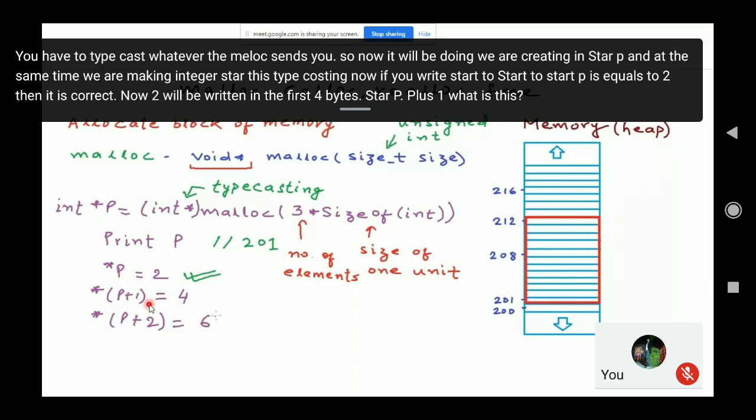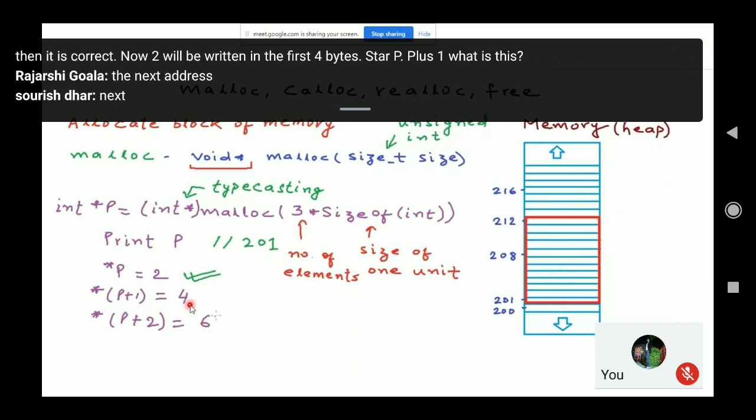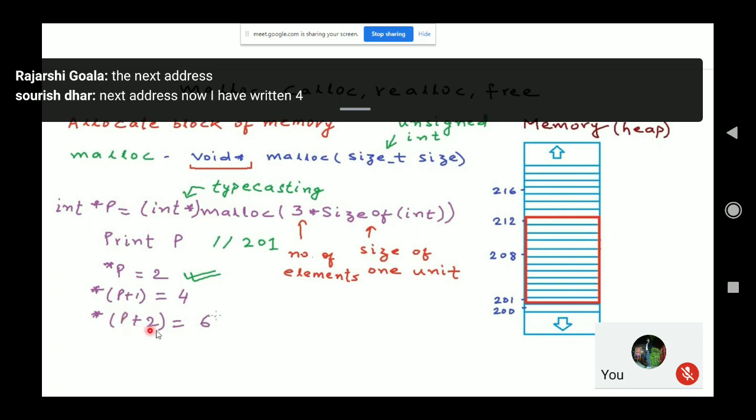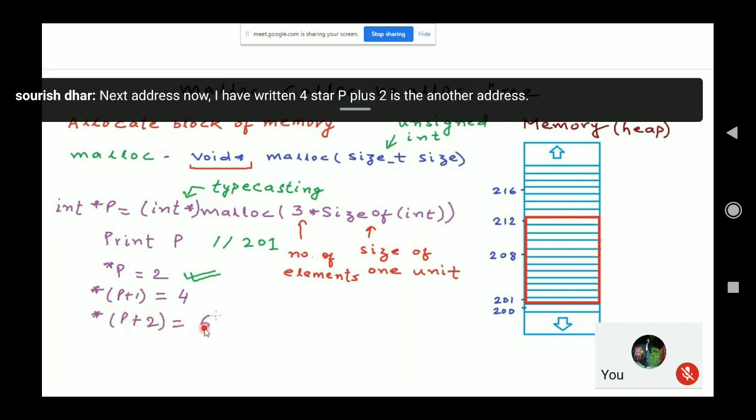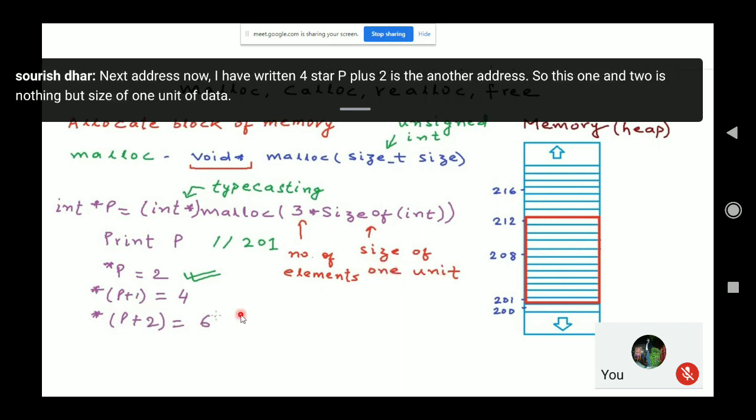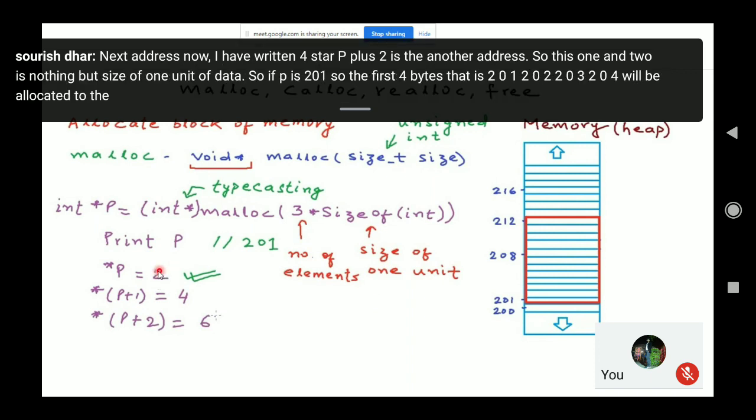The next address. Now I have written 4. *(p+2) is another address. So this 1 and 2 is nothing but the size of 1 unit of data. So if p is 201, the first 4 bytes, that is 201, 202, 203, 204, will be allocated to the value 2 or the binary equivalent of 2.